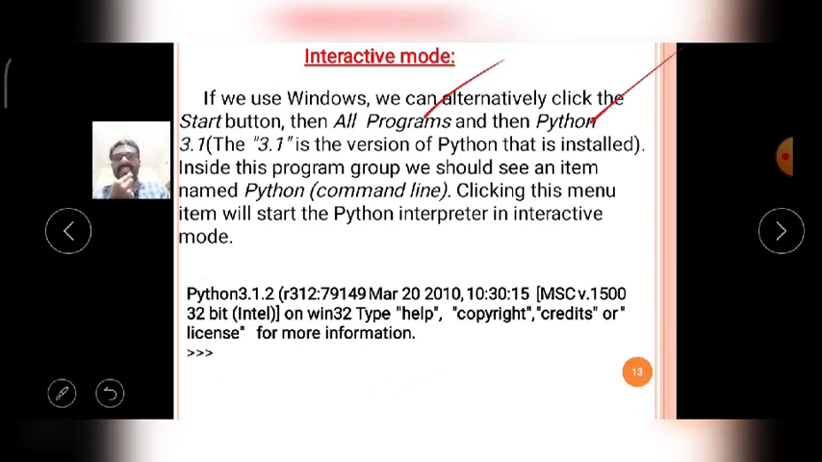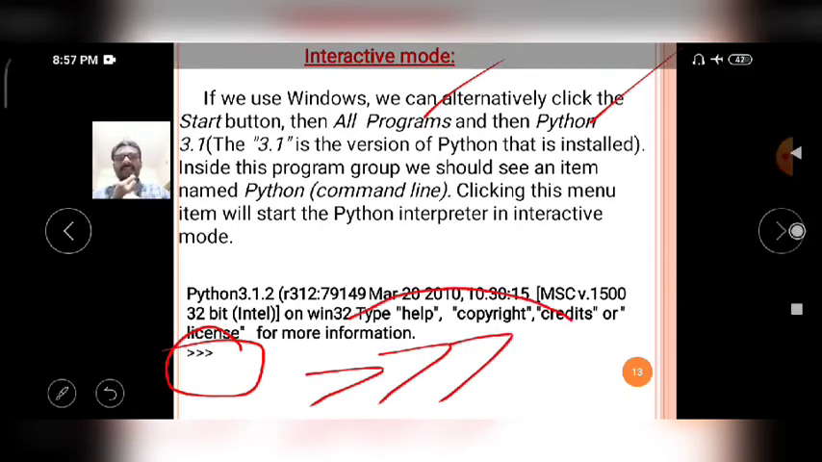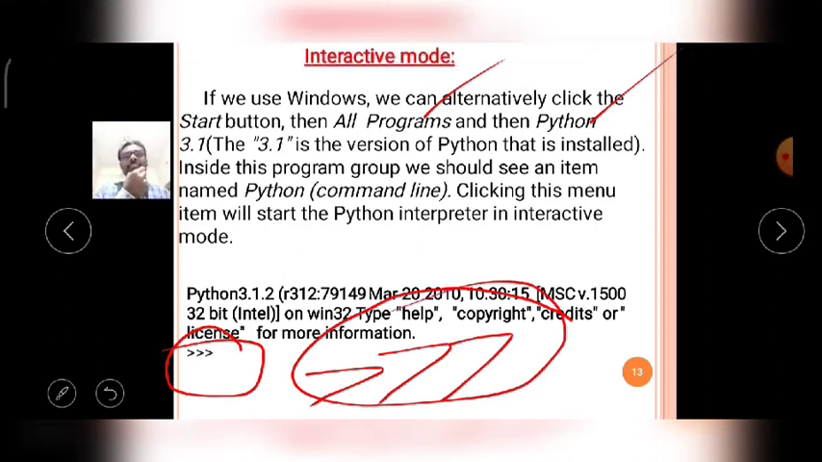Means the interactive mode symbol is three greater-than symbols. Okay, 1, 2 and 3. The combination of three greater-than symbols is interactive mode. That means the command prompt of the Python interpreter.